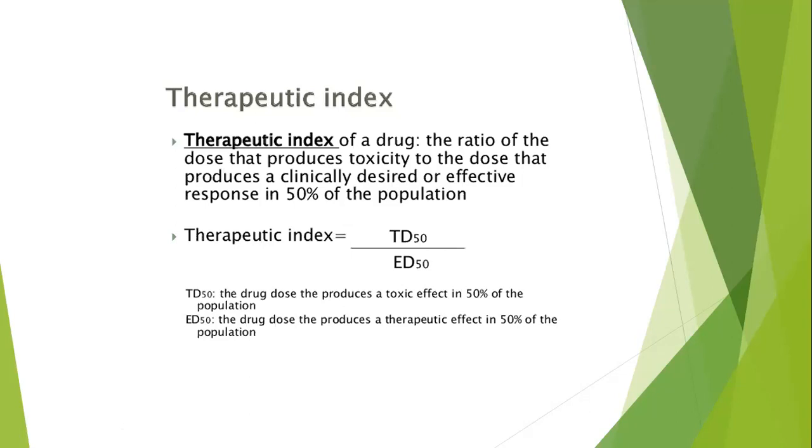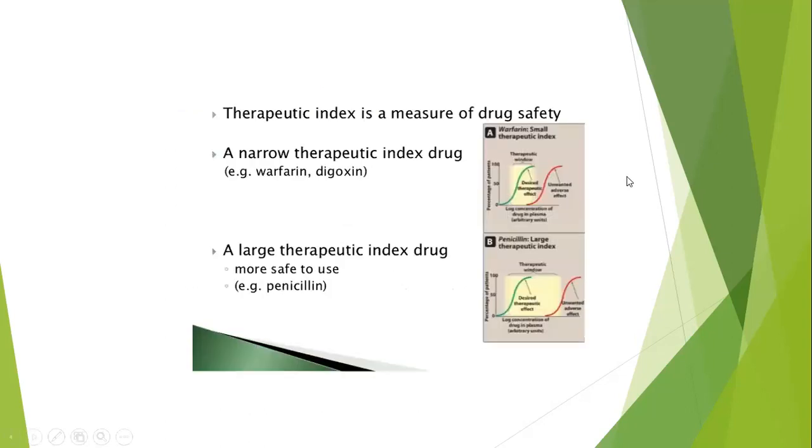So, therapeutic index of the drug is the ratio of the dose that produces toxicity to the dose that produces a clinically desired or effective response in a population of individuals. Therapeutic index is useful as a measure of a drug's safety.